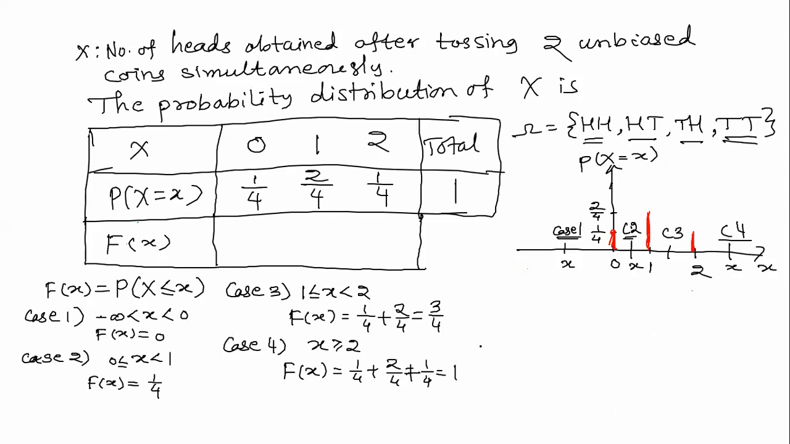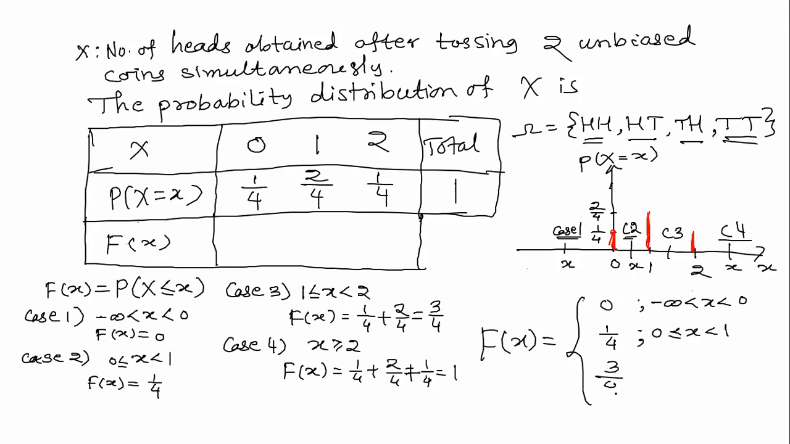And here I am writing, see how neatly I am going to write capital F of x. This is equal to 0 when minus infinity is less than x and x is less than 0. Then it is 1 by 4 for 0 less than or equal to x less than 1. Then it is 3 by 4 for 1 less than or equal to x less than 2. Then it is 1 for x greater than or equal to 2. So this is the way.